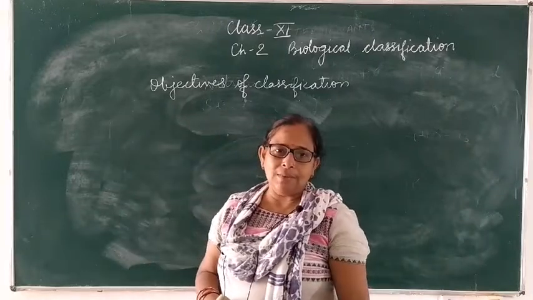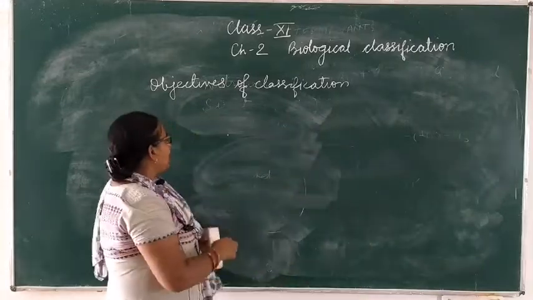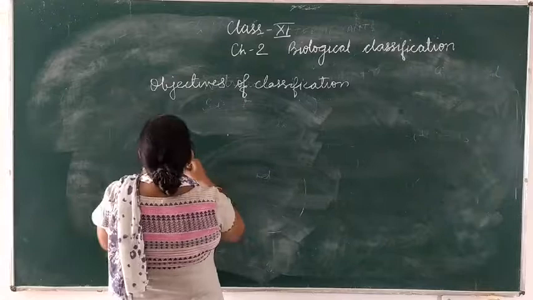Now, many systems are there to classify organisms.